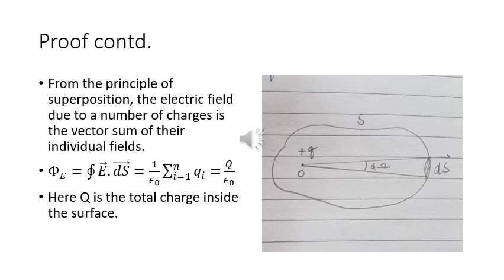Gauss's law holds for a collection of charges enclosed by a surface also. From the principle of superposition, the electric field due to a number of charges is the vector sum of the individual fields. So phi is equal to integral E dot ds, which is equal to 1 upon epsilon naught summation of qi, which is equal to q upon epsilon naught, where q represents the total charge inside the surface.